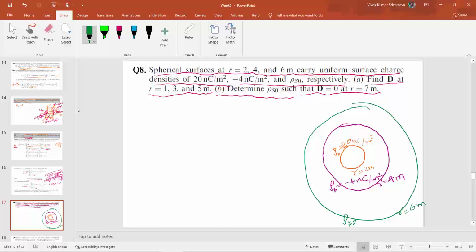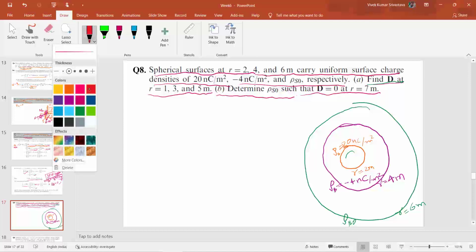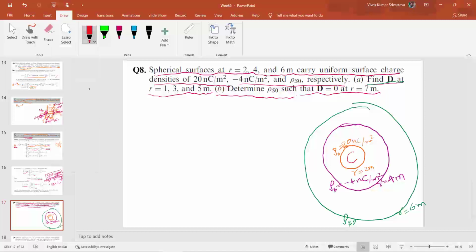So we have to find out what will be the value of D at r equal to 1, 3 and 5. So r equal to 1 will be inside the r equal to 2 meter radius, and as you know there will be no charge inside this r equal to 2 meter surface.